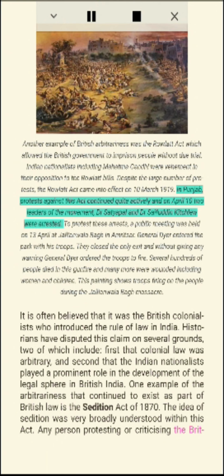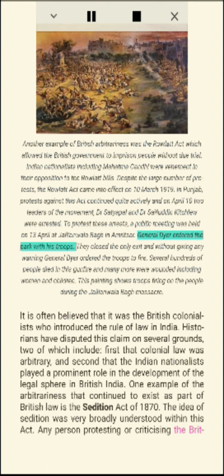In Punjab, protests against this act continued quite actively, and on April 10, two leaders of the movement, Dr. Satyapal and Dr. Saifuddin Kitchlew, were arrested. To protest these arrests, a public meeting was held on the 13th of April at Jallianwala Bagh in Amritsar.